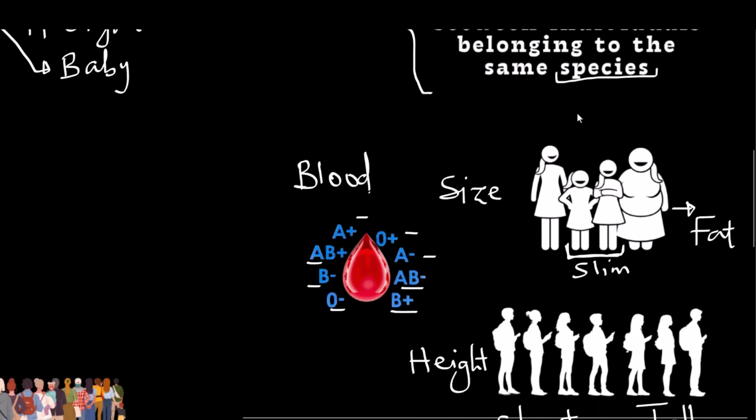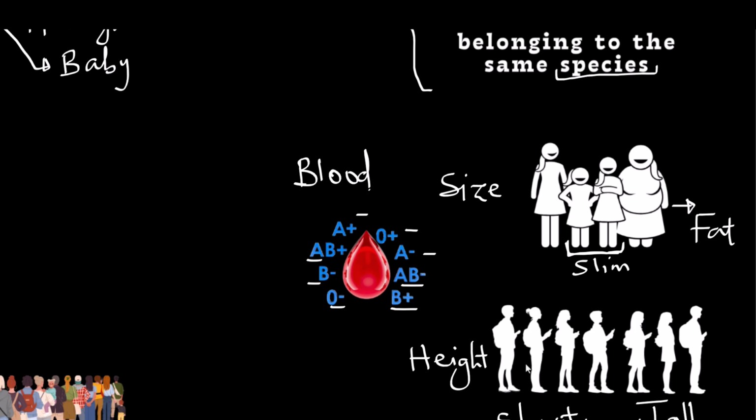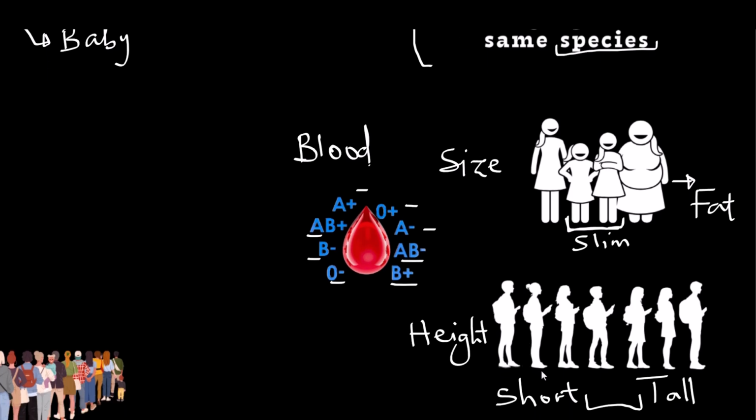Now, if you pay a very close look at the blood type and the height, you would realize that when it comes to the height, it is quite relative. We have an extremely short person or the shortest person in the world, and then the tallest person in the world. And then we have people in between these two extremes.